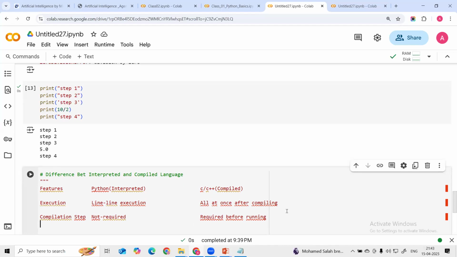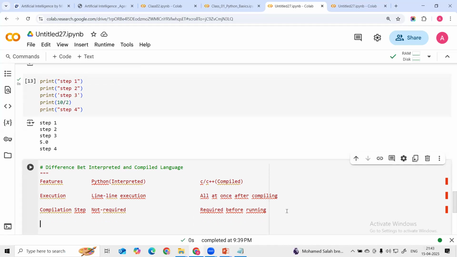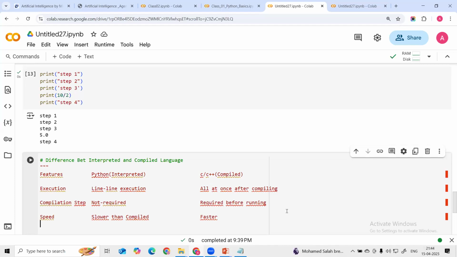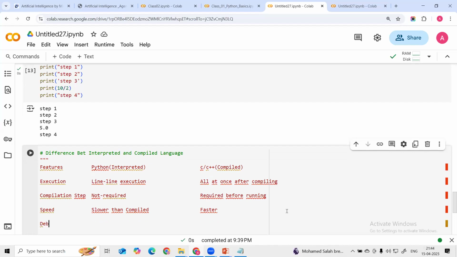Then the next difference is the speed. Here, guys, Python is slower than compiled languages, and C language is faster because it is compiled. It will compile and run. And the next feature is debugging.